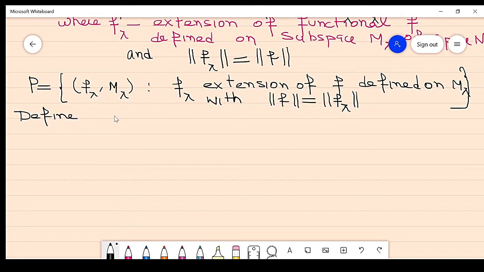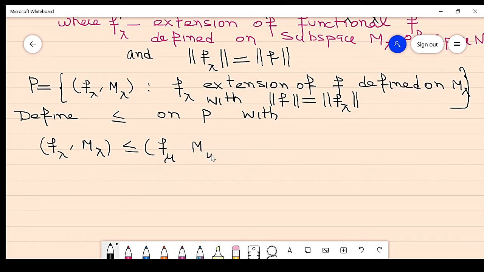This is not less than or equal to, this is a some relation, less than or equal to on P, with the property: (F lambda, M lambda) is less than or equal to (F mu, M mu) if and only if M lambda is contained in M mu, right?